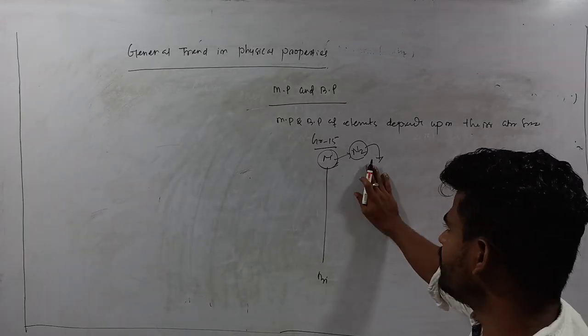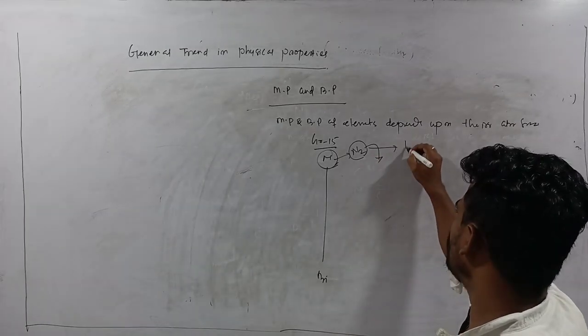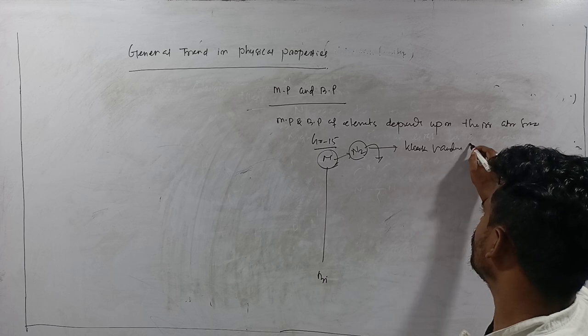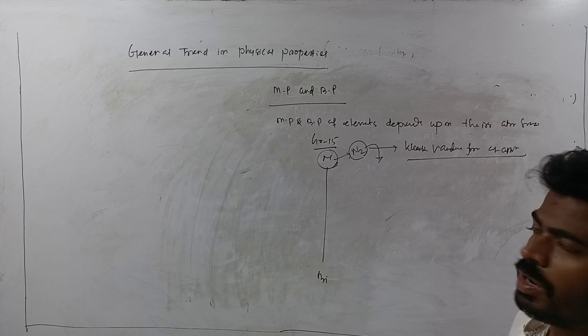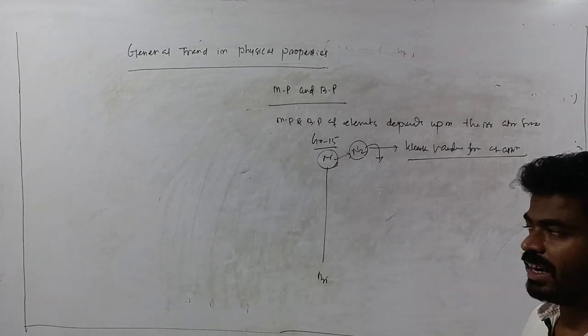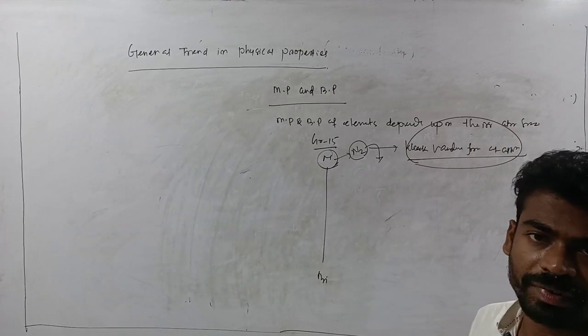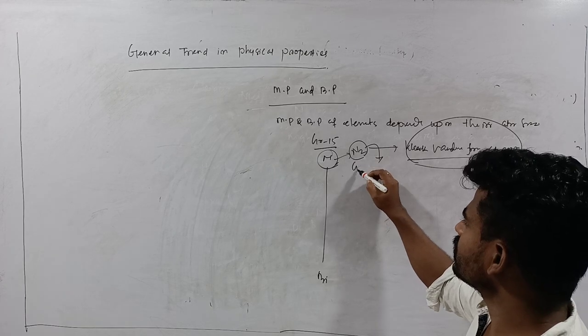So the N2 molecule corresponds to weak van der Waals force of attraction. Since the intermolecular force of attraction is very less in nitrogen, with molecules associated by very weak van der Waals forces, it exists as a gas.